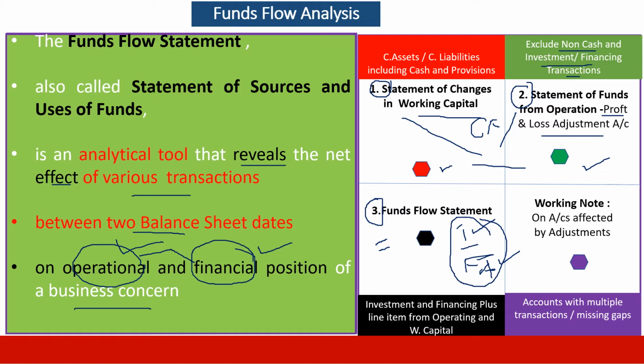In case of cash flow, we put together all operational items including working capital. Here we split it into two. At the top portion we are splitting, at the bottom we are consolidating. We will also have a working note prepared for the sake of understanding clearly what the adjustment items are.